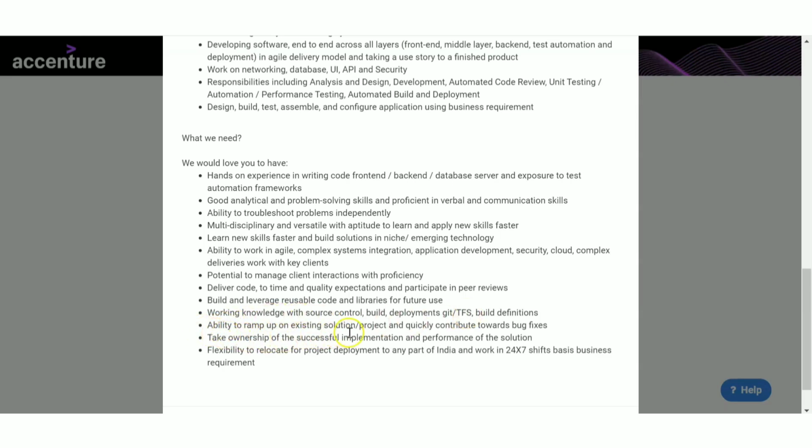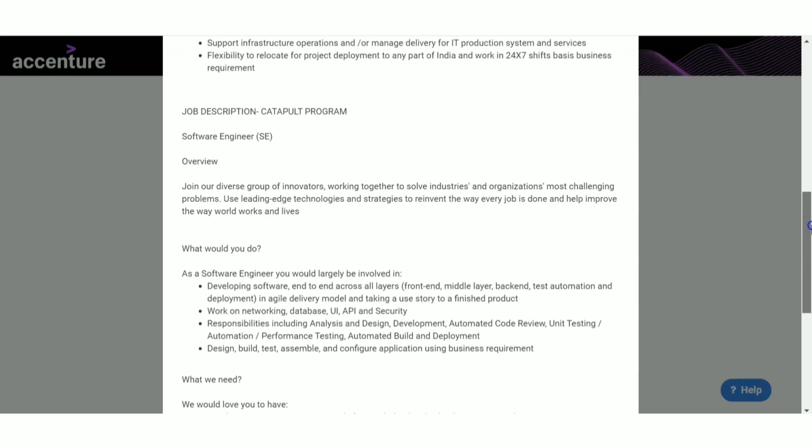Then take ownership of successful implementation and performance of solutions, and potential to manage client interaction with proficiency. Then ability to work in agile, complex system integration, application development, security, cloud, complex deliveries. All these things they have mentioned as the skills they are asking for. So these are the skills or the qualifications.